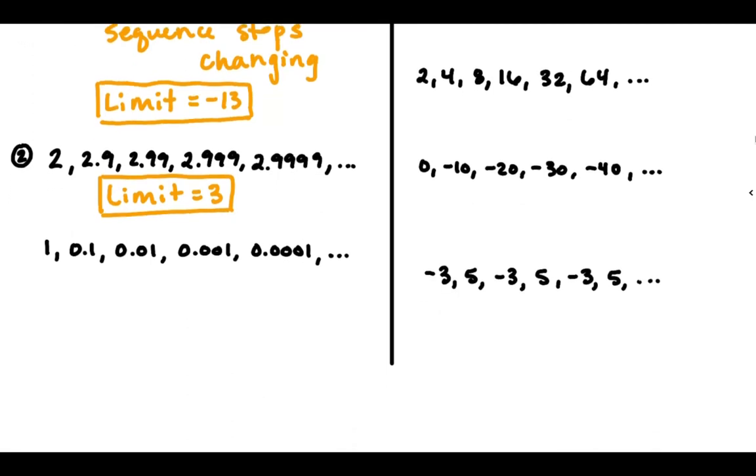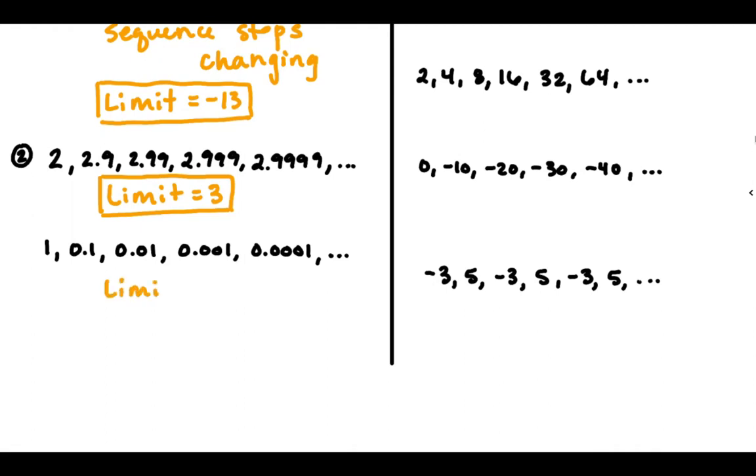Okay, and then this sequence, 1, 0.1, 0.01, 0.001, 0.0001, 0.00001. Is this getting closer and closer and closer to a number? This time our terms are getting smaller, and they're really small, right? Like already this is really small, and then it's going to keep getting smaller and smaller and smaller. So it's getting closer and closer to 0.